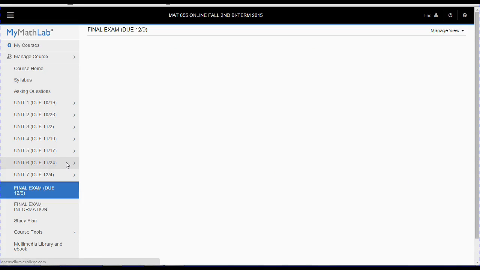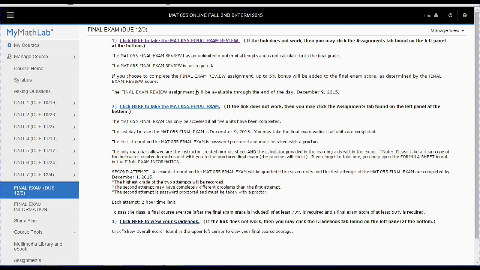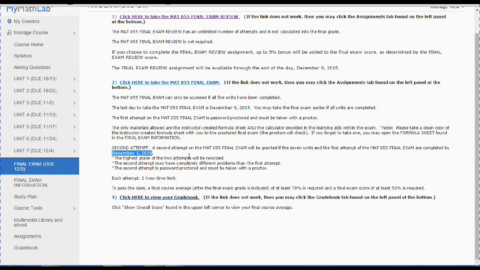And then on the final exam, once again, you can find the information. December the 1st is a big day. That's why I have it all kinds of places. If you finish all the units and the final exam, first attempt of the final exam on or before December the 1st, you'll be given a second attempt to be completed by December the 9th. If I'm not saying December, I mean December. Highest score of the two will be recorded. So keep in mind, you might want to take advantage of that.